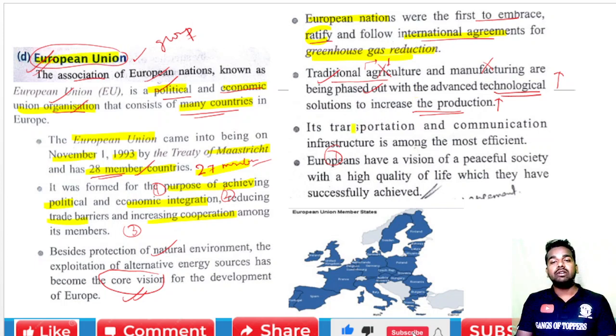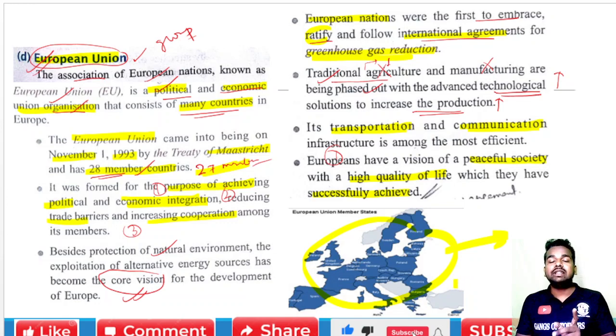Okay. Now, its transportation and communications infrastructure is among the most efficient. Because we have already studied that in order to achieve economic integration, they need good transport and communications. And the last one is that Europeans have a vision of a peaceful society with a high quality of life, which they have achieved successfully, because we know that these European countries are developed countries.